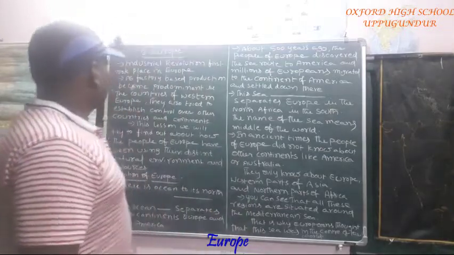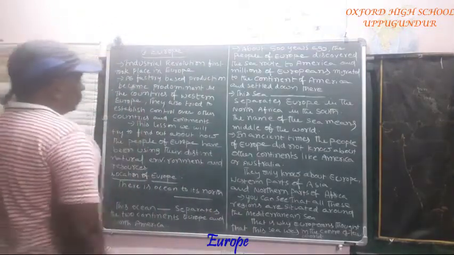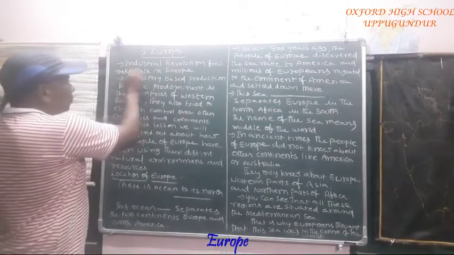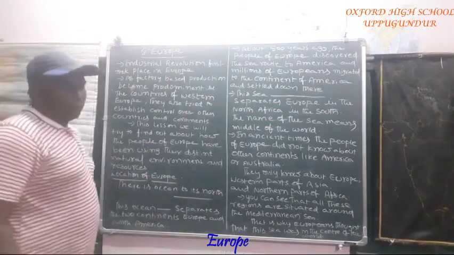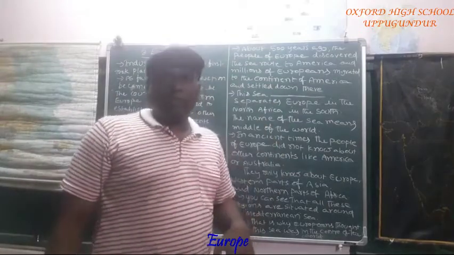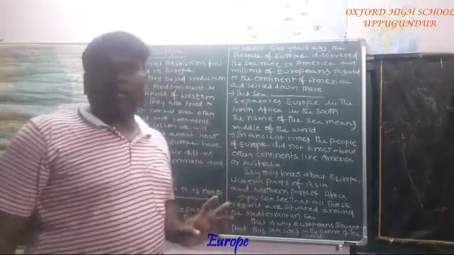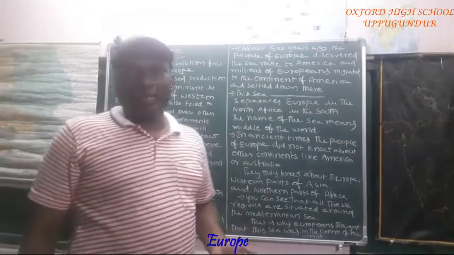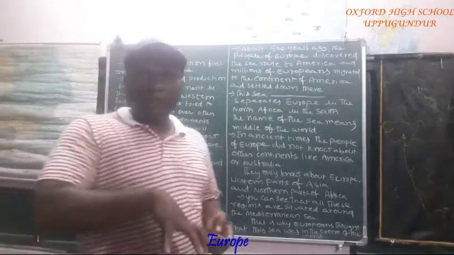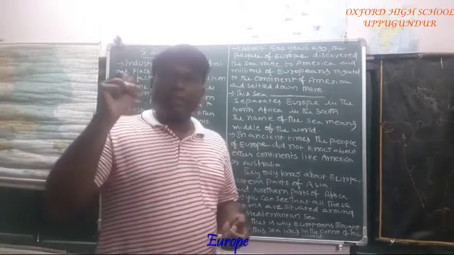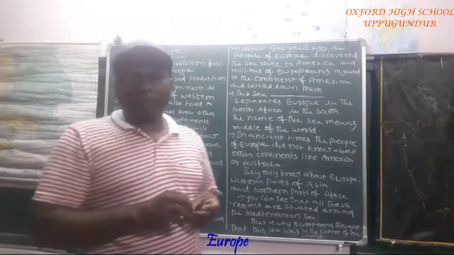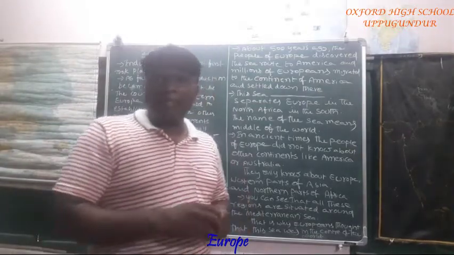Okay, this is the history regarding Europe. See here what I have written: the industrial revolution first took place in Europe. Europe contains small countries, and their natural resources are different from other countries. That's why they wanted to utilize their natural resources in a great manner.